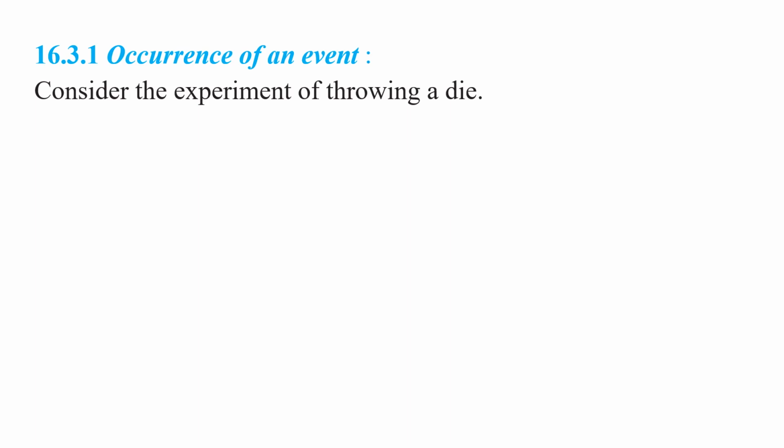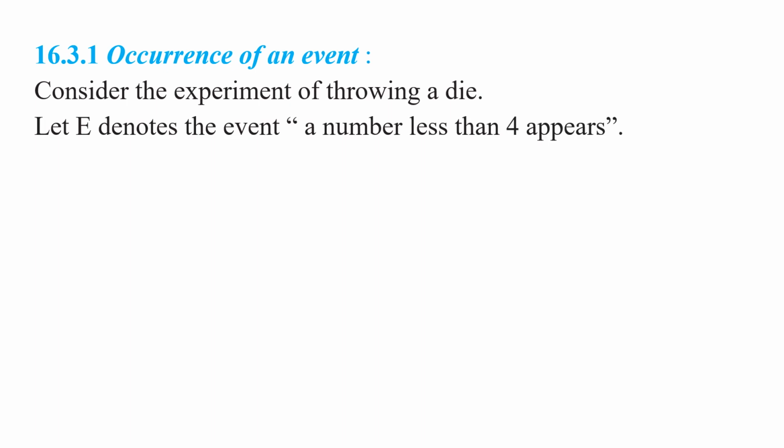Now let us discuss occurrence of an event. What is meant by occurrence of an event? Okay, my children. Right. Consider the experiment of throwing a die. Let E denote the event that a number less than 4 appears. Suppose we denote an event E such that a number less than 4 appears on the die when a die is thrown.